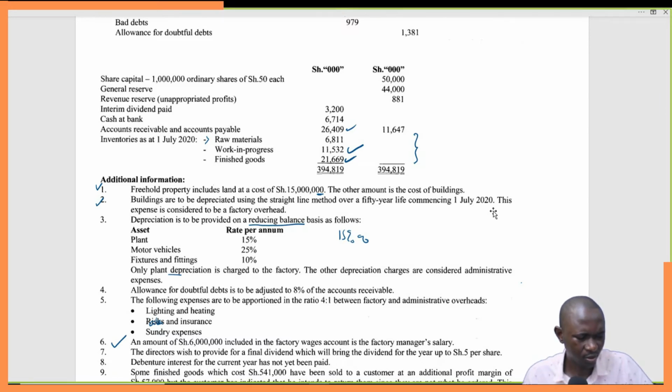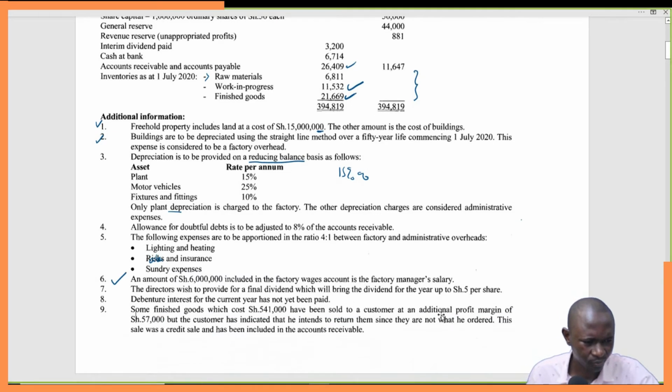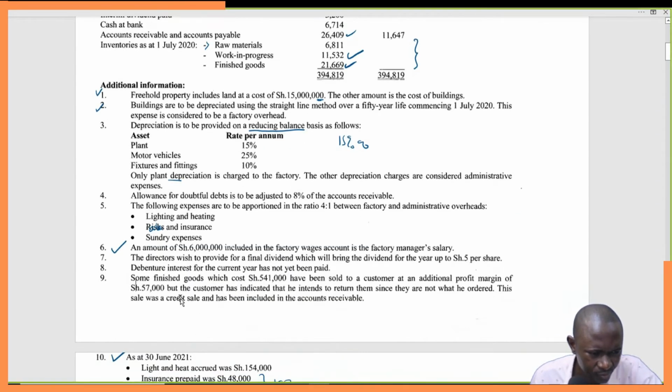Oh, there's something about accounts receivable here that we need to be keen on.